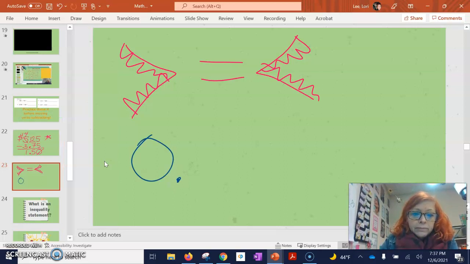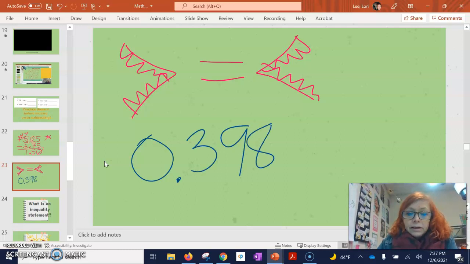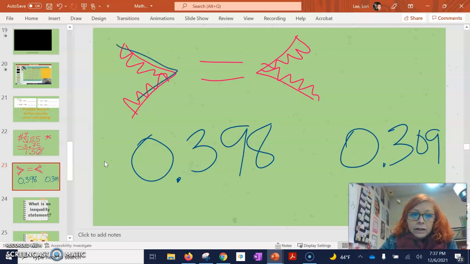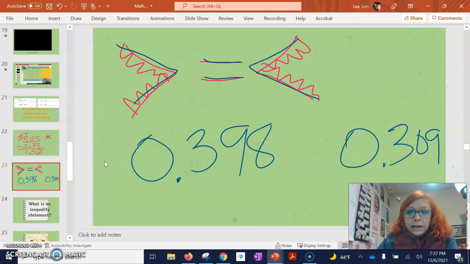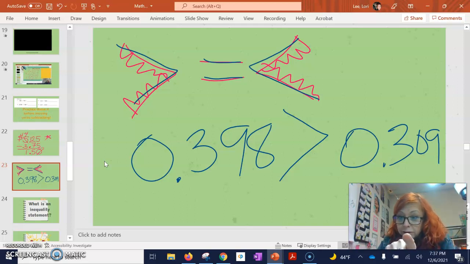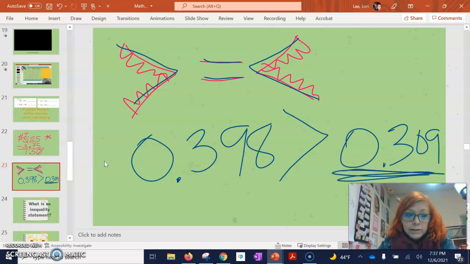Let's say we have two amounts here. We have 0 and 398 thousandths, and we have 0 and 309 thousandths, okay? Out of these three, greater than, equal to, or less than, which one would you use? Well, like I said, the alligator always wants to eat the greater amount. So I would be biting this one, right, with my little alligator teeth. Or if, like the other kids, you want to be Nelson Muntz and point to the little one and go, ha ha, then this is my smaller one, and you can point to that.